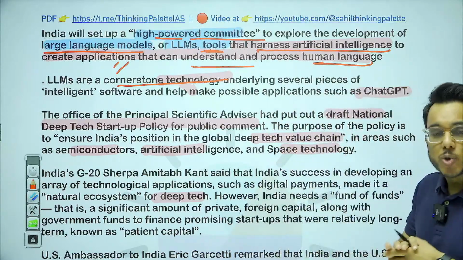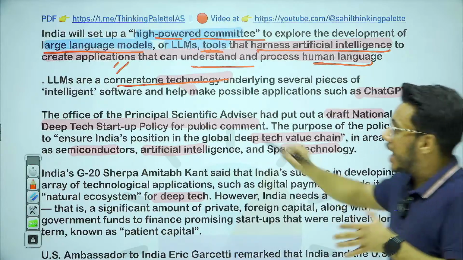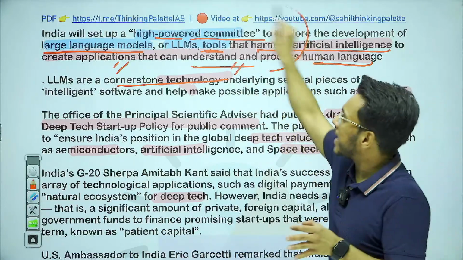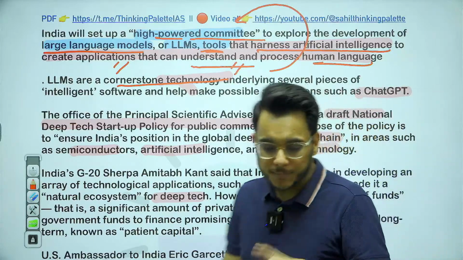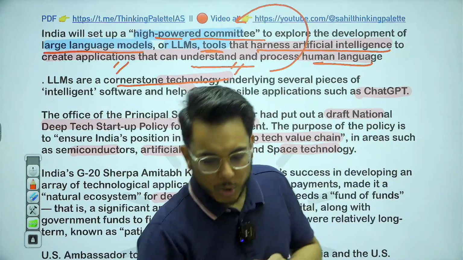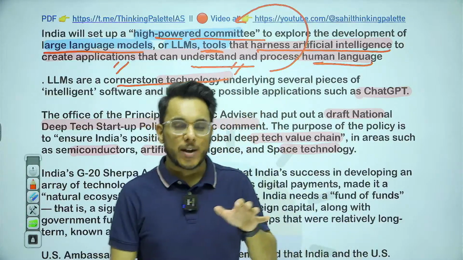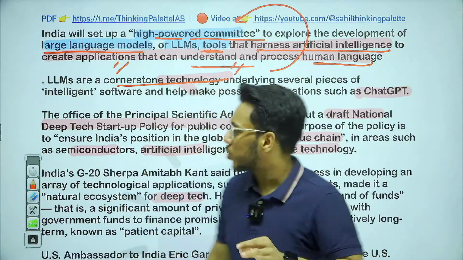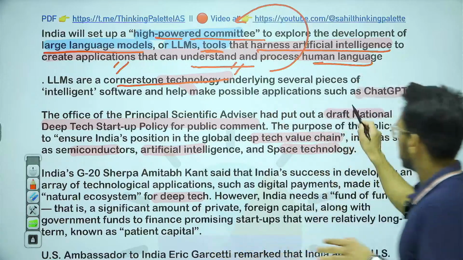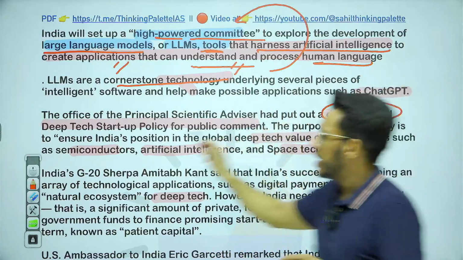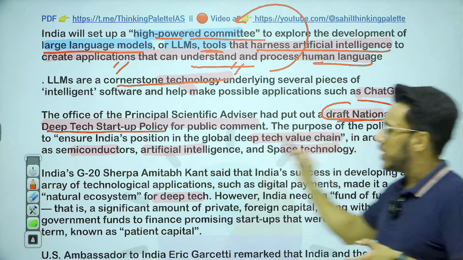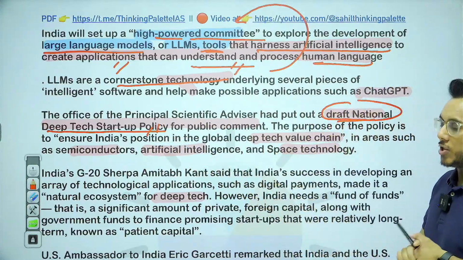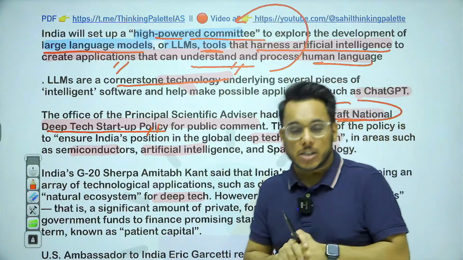So India is also going to create a large language model, and for that this high powered committee has been established. Now why is India doing this? If you remember, a few days back we saw that India put out the draft national deep tech startup policy. Now what are deep tech startups?